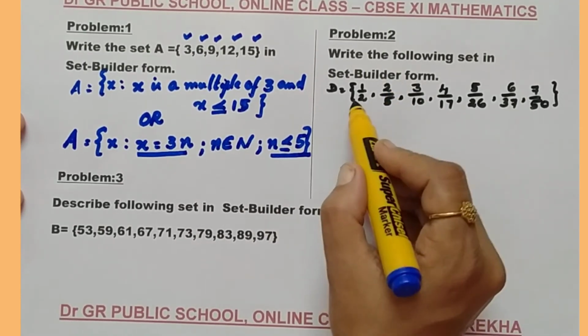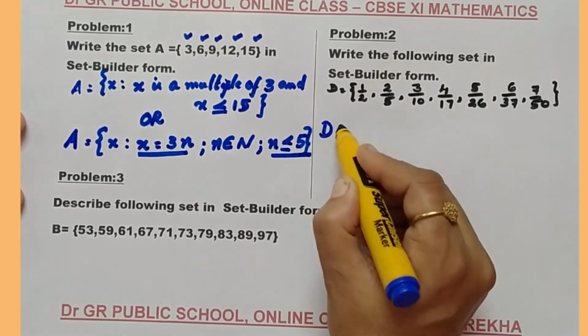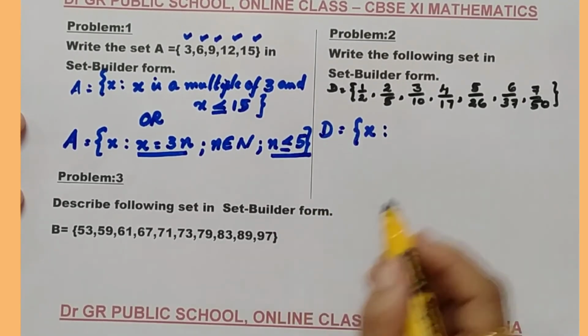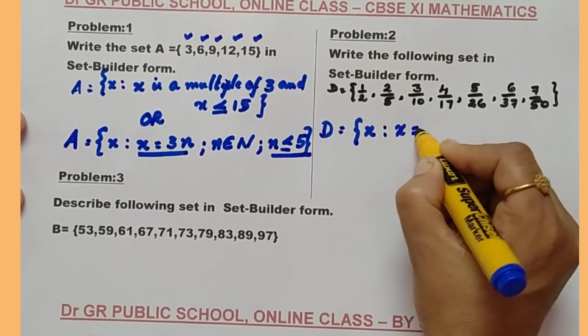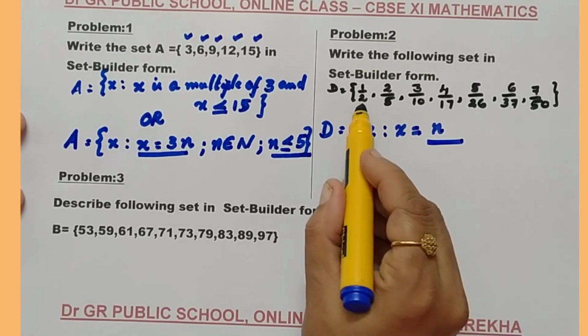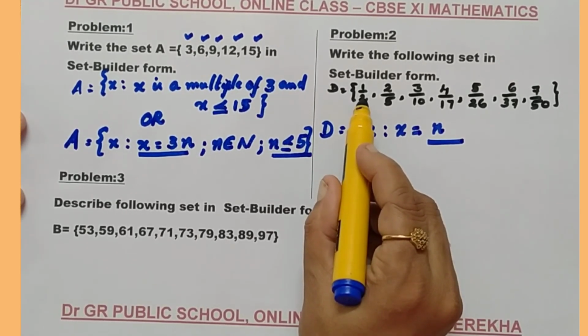I am going to represent it as D equal to the set of all x such that x can be written in this way: numerator is a natural number, by the denominator, which is the square of the natural number plus 1.